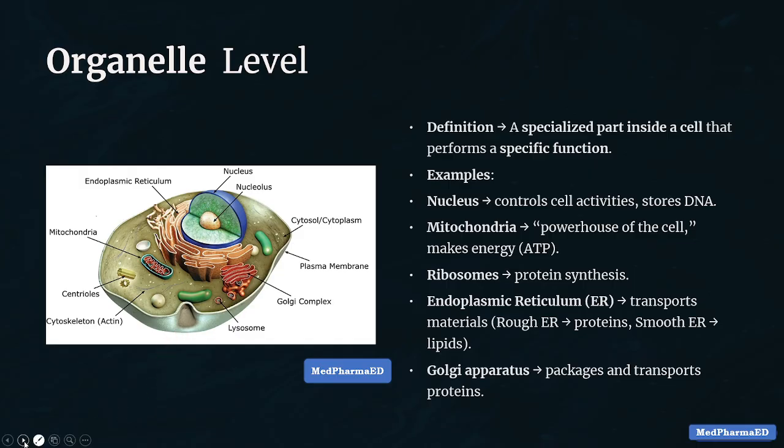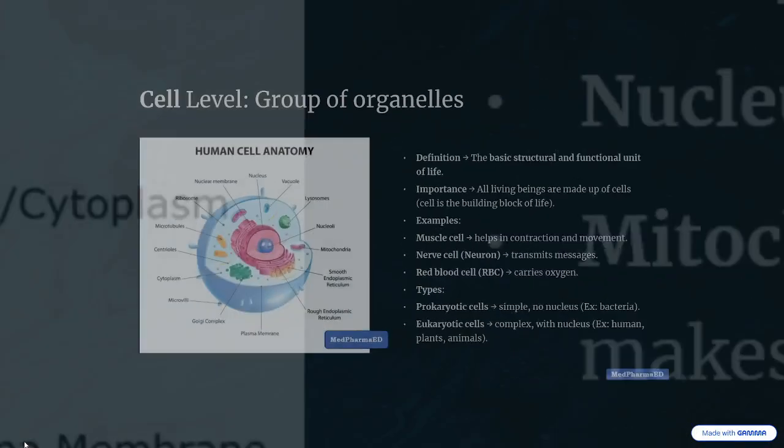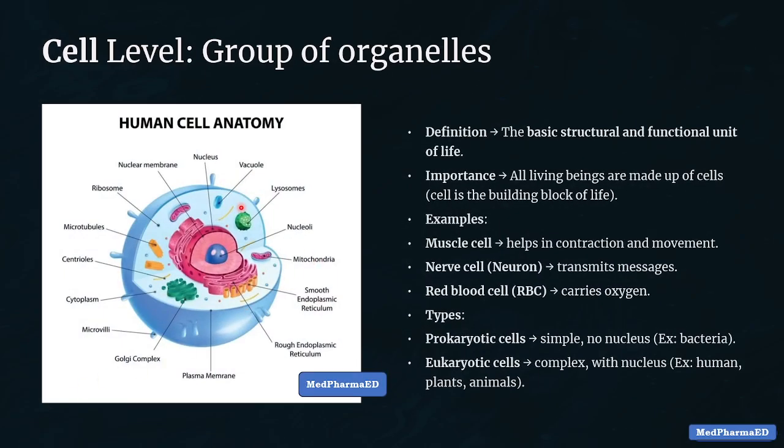Amazing, right? Cell level. A simple question. What is the basic unit of life? Yes, cell. And can life exist without cells? Of course not. There are 2 types of cells: prokaryotic, simple, no nucleus, and eukaryotic, advanced with nucleus. Examples: muscle cells help in movement, neurons send messages, and RBCs carry oxygen. Every small cell does its own job, and together they run our whole body.